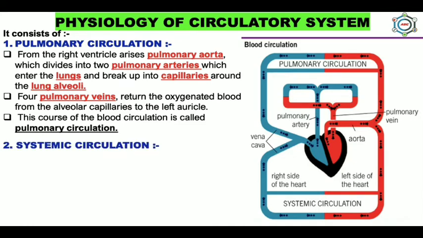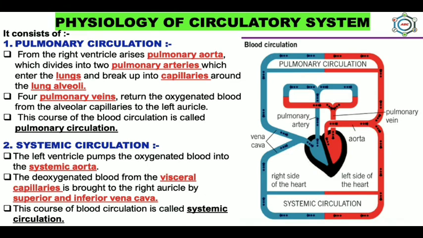Now the systemic circulation. The left ventricle pumps the oxygenated blood into the systemic aorta, and it gives off arteries to all the organs of the body except the lungs. These arteries break up into capillaries, and here the blood becomes deoxygenated by distributing oxygen to the tissue cells. The deoxygenated blood from the visceral capillaries is brought to the right auricle by the superior and inferior vena cava, and this course of blood circulation is called systemic circulation.